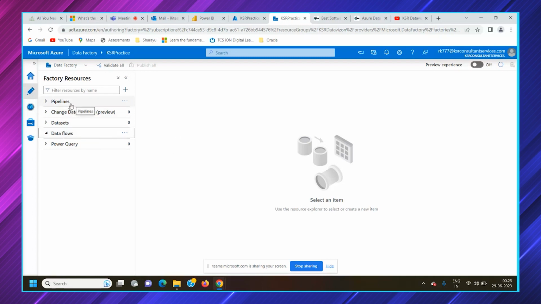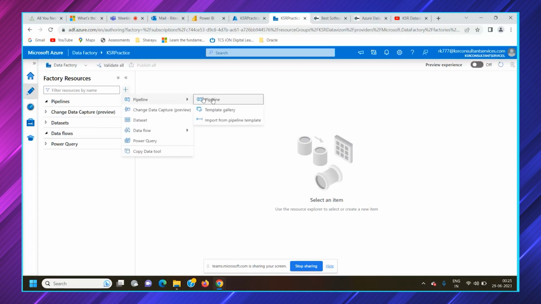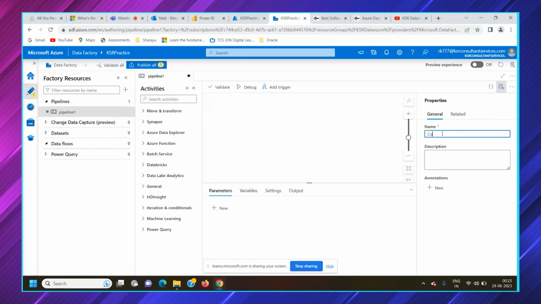For now, in this video we will focus on what exactly a dataset is and what exactly a linked service is. First, we'll try to create a temporary pipeline. You can name a pipeline whatever name you want, be it data activity or pipeline. You might have observed I have given underscores here: copy_data_pipeline. You can give a space also, but this is the standard process. In any organization, rather than spacing, you use underscores, because once we create a linked service, it won't accept any spaces between the names given.